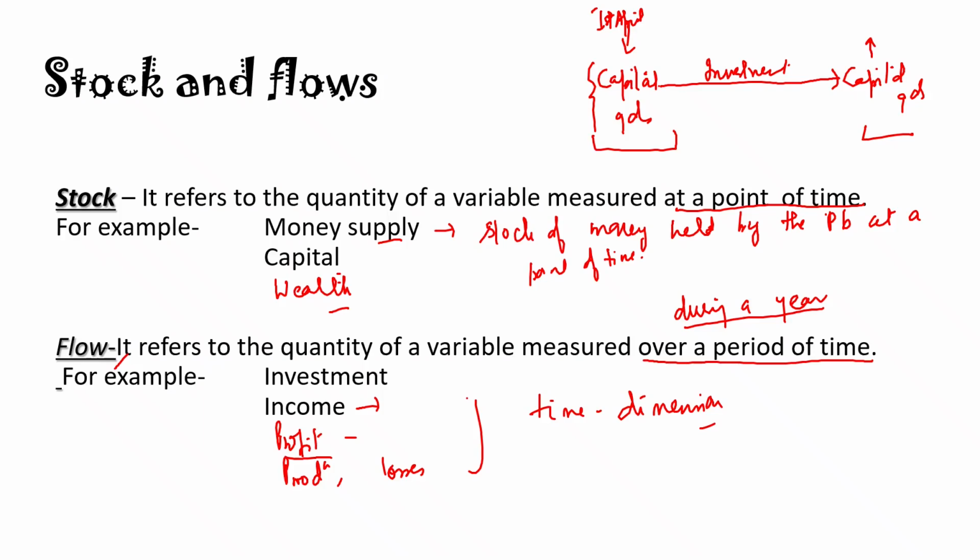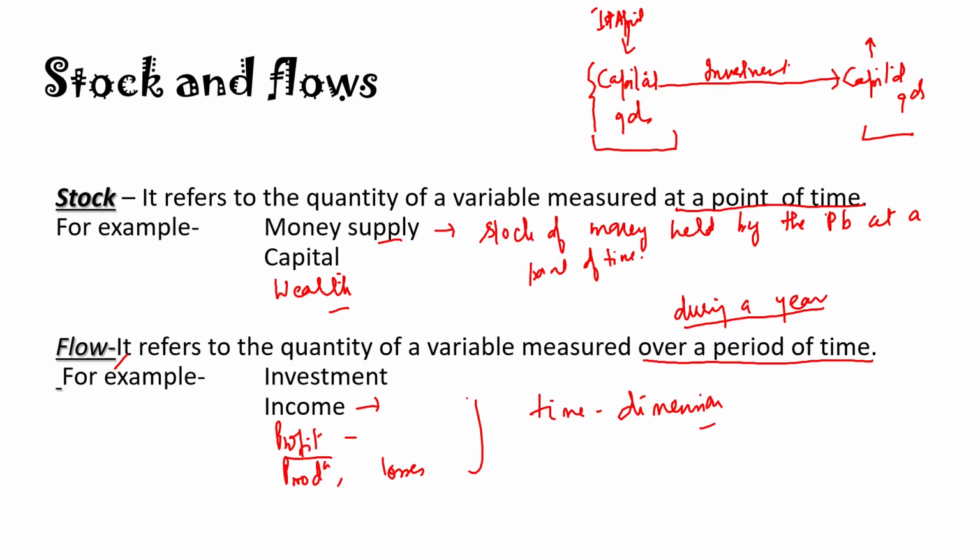These are the variables which are measured over a period of time. For example, when we talk of income, we say how much is the income per month or per year. If we talk of investment, now this is important here, that when we talk of capital goods, we are measuring them say on a particular day.